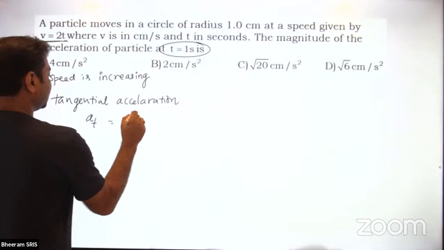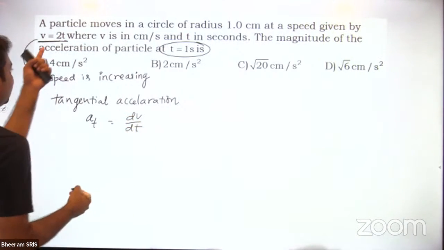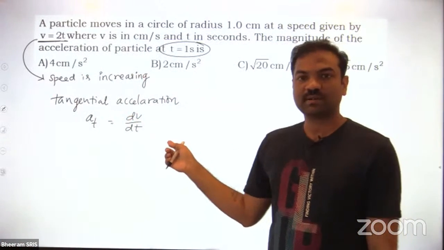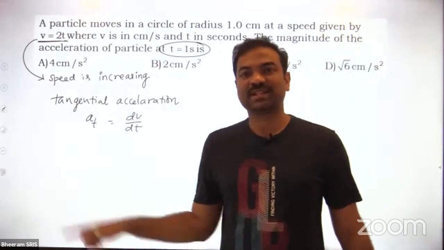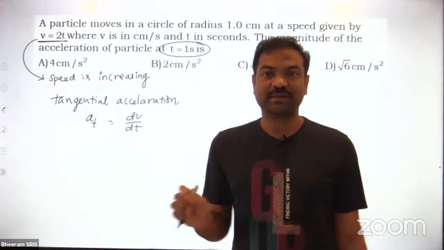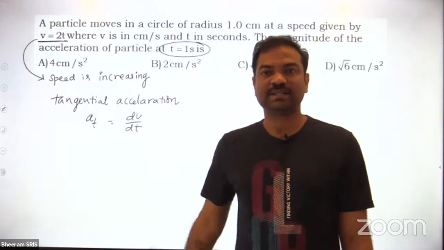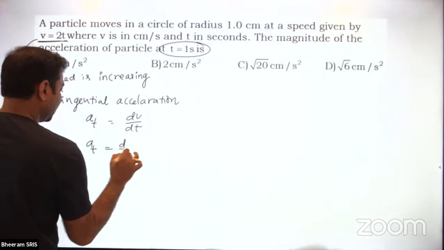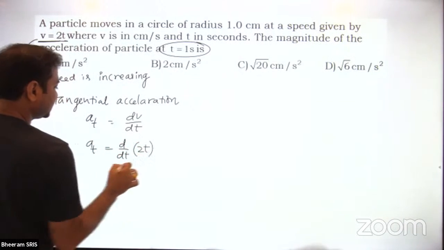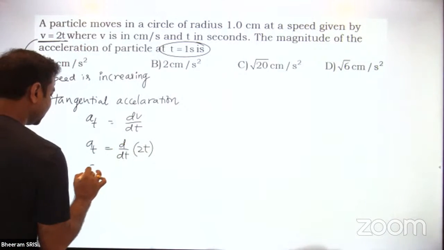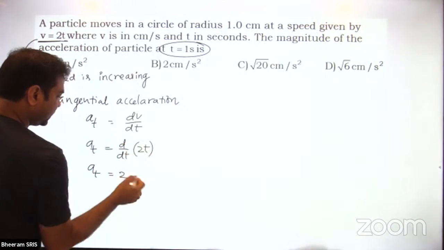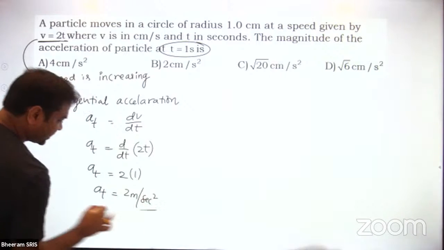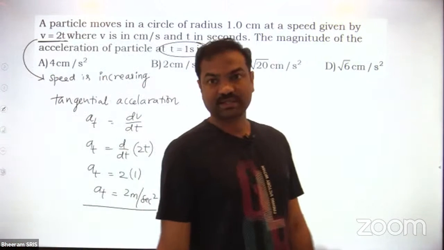Now, what tangential acceleration can I write down? dv by dt, because they have given the speed as a function of time. Or else you can write r alpha. Or else if any forces are given, the force acting along the tangent divided by mass will give you the tangential acceleration. So tangential acceleration is d by dt of v, and v is equal to 2t. Then 2 will come out, and d by dt of t is 1. So finally the tangential acceleration is 2 meter per second square.